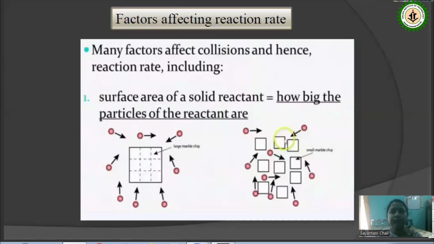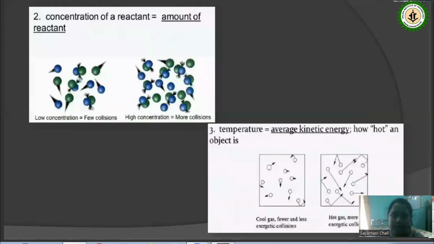Now, there are a few factors that affect the reaction rates. A reaction proceeding means there is a collision between the reacting molecules. So, the surface area of the solid reactants is a contributing factor in controlling the reaction rate. If the size of the particle is big, then there is a more extent of collision between them. The second is the concentration of the reactant. If the concentration of the reaction medium is high enough, that means there is a significant number of reacting molecules, so there is a large number of collisions compared to a solution where there is a low concentration.